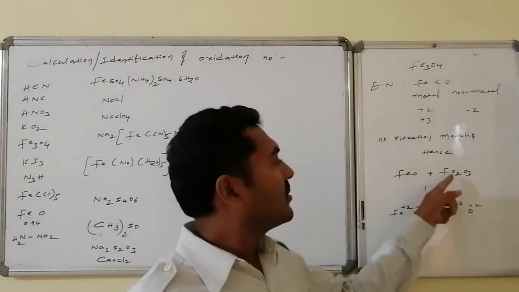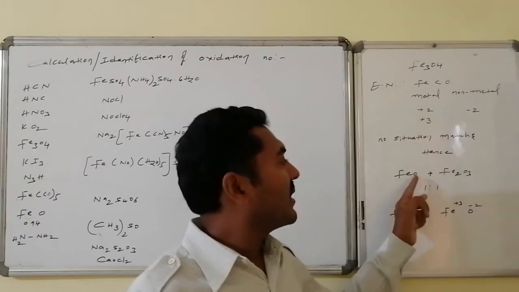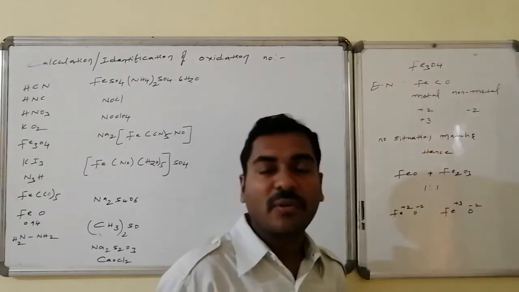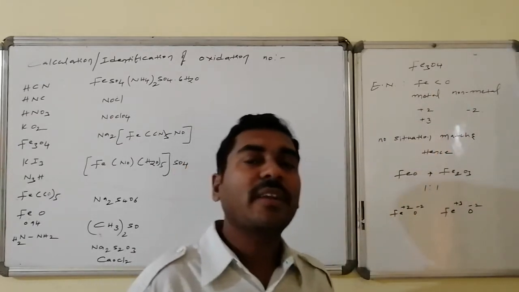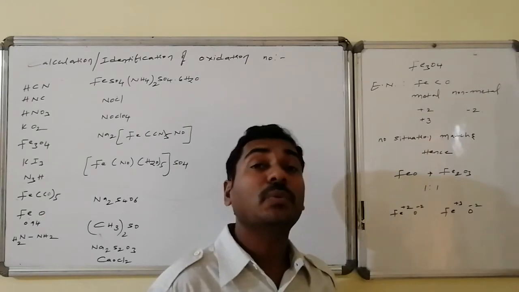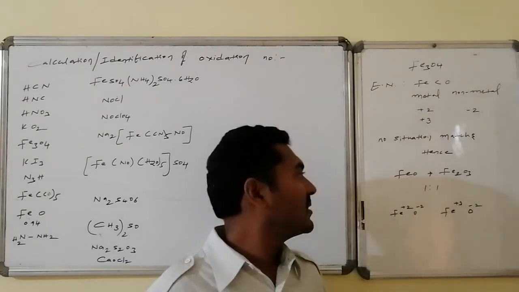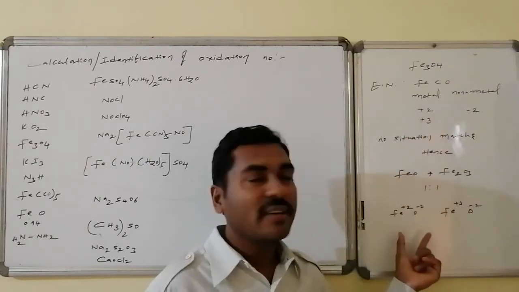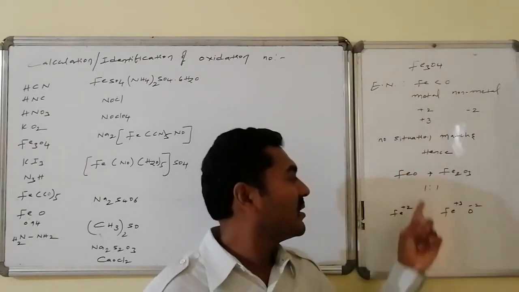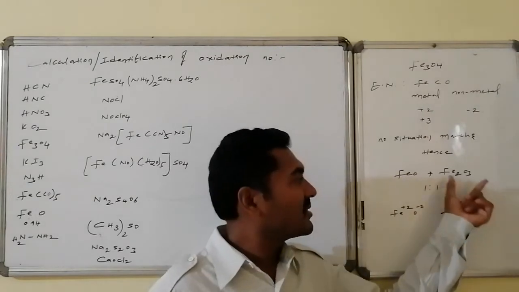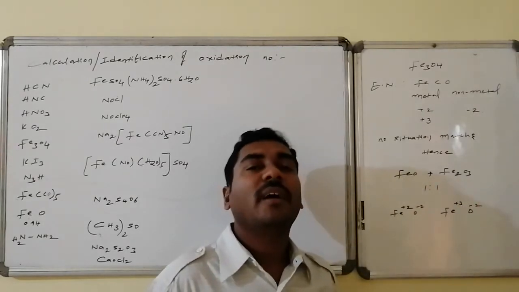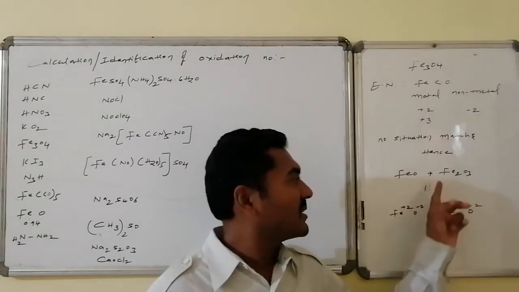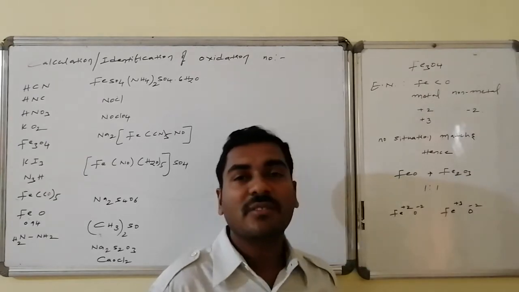So 2 + 1, 3 iron atoms, and 1 + 3, 4 oxygens, Fe3O4, that is a 1:1 ratio of FeO as well as Fe2O3. In this case, the oxidation state of iron in one matching situation maintains neutrality individually, Fe of +2, oxygen of -2. And this is also neutral overall, with the oxidation state of iron +3 and oxygen of what? -2 is the oxidation state.